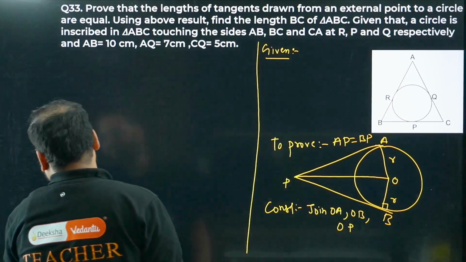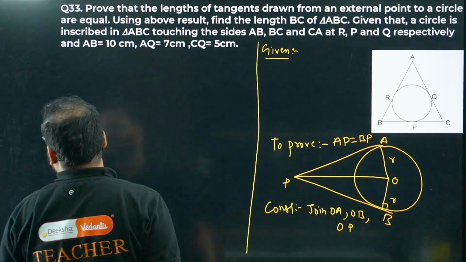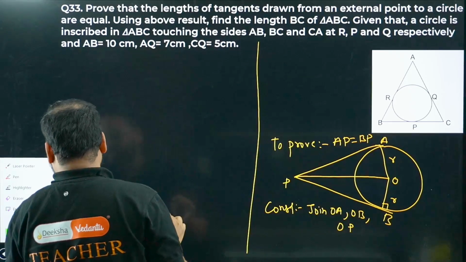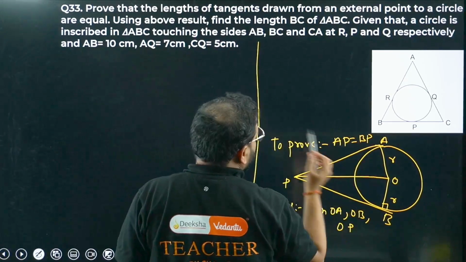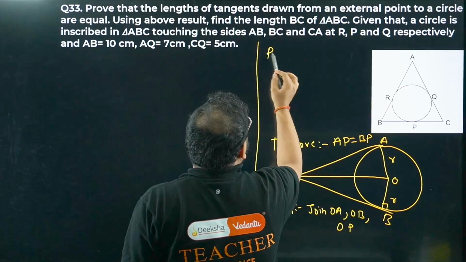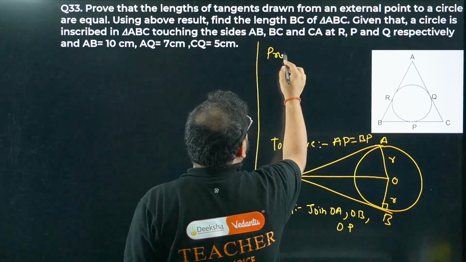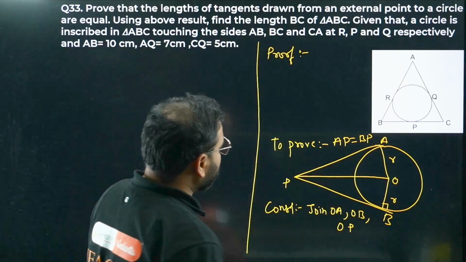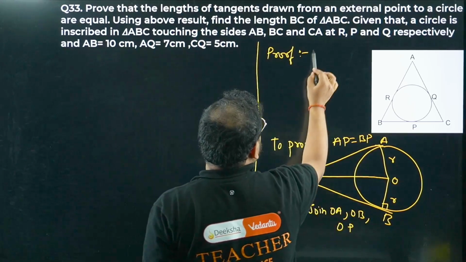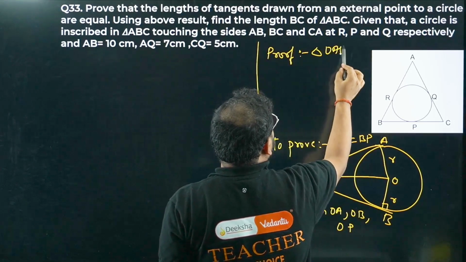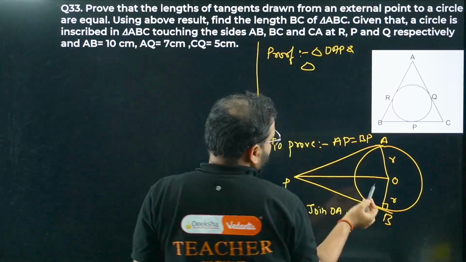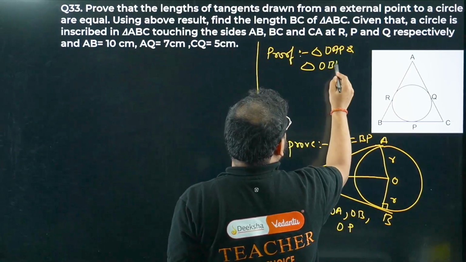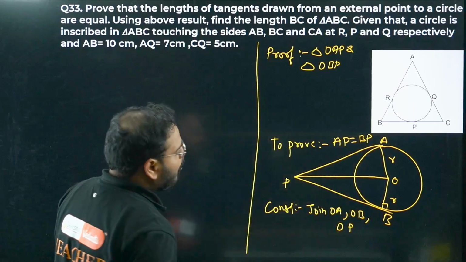Okay, we don't need to write the given condition, we can write directly. Okay, chaliye, let's write the proof directly, bacha. Okay, 1 second, sir. Given is that PA and PB are tangents, okay, nothing else. We have to prove this thing equal. So we'll take proof, bacha. Now check this out. Triangle OAP and triangle OBP. OAP and OBP, right?